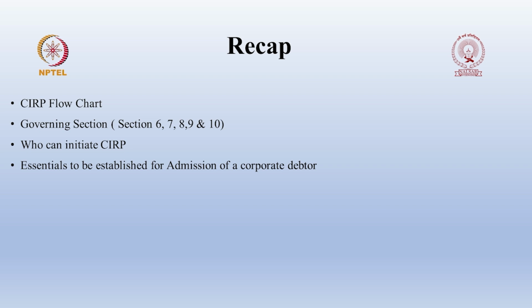Subsequent to that, we discussed the governing sections, that is section 6, who can initiate the CIRP process, and sections 7, 8, 9 and 10. Then we discussed in detail who can initiate and the essentials to be established for admission of a corporate debtor. Whenever you want to initiate the CIRP process against a corporate debtor, you have to satisfy certain essentials. These essentials we discussed in the previous class.